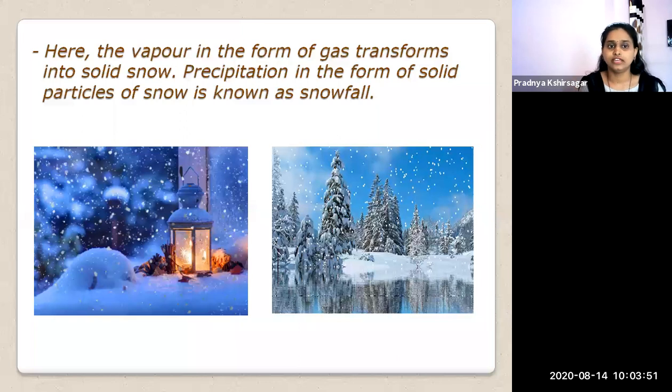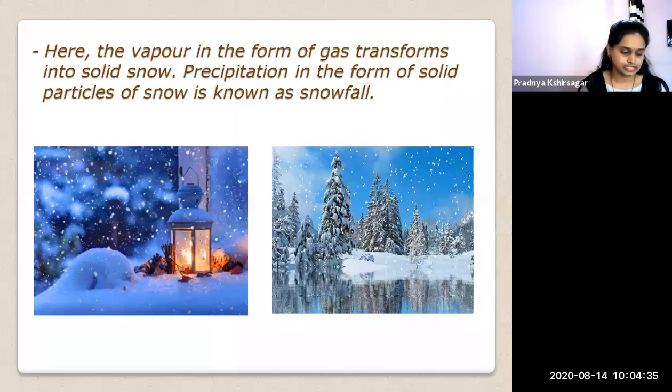Next, when the vapor in the form of gas transforms into solid snow, when the water vapor in the gaseous state directly transfers to solid snow, that solid snow is one form of precipitation. Precipitation in the form of solid particles of snow is known as snowfall.